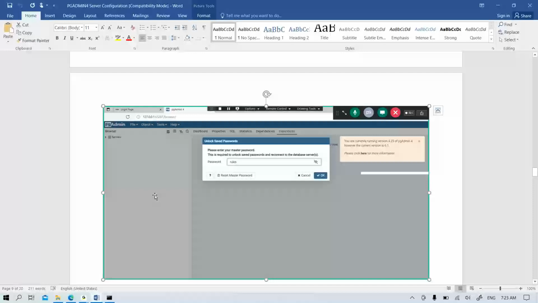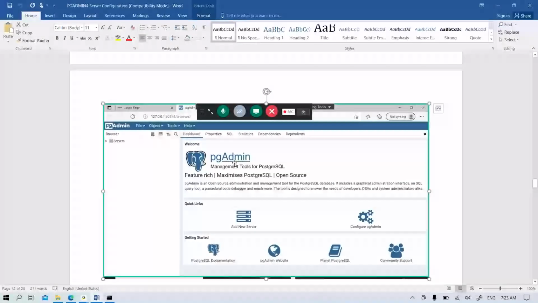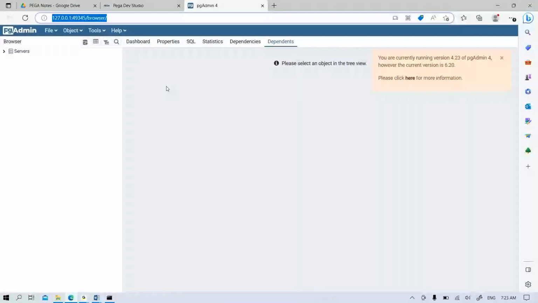In some systems, if you open this pgAdmin 4, it will show a pop-up box like this, and it asks for a password. If it is asking for any password, give it as rules. Then it will connect. If you open this, you'll get only one option called Servers.